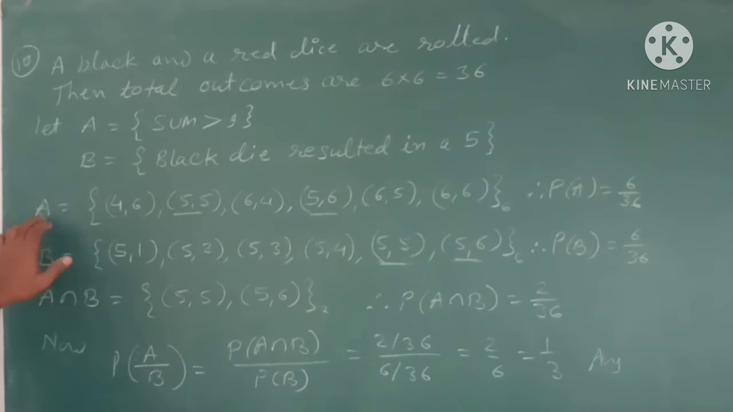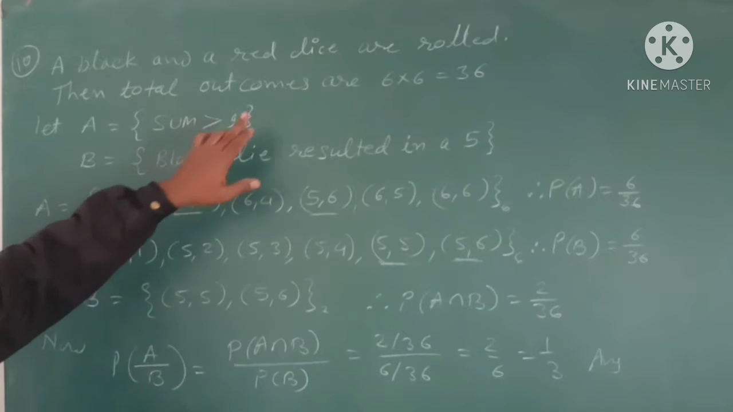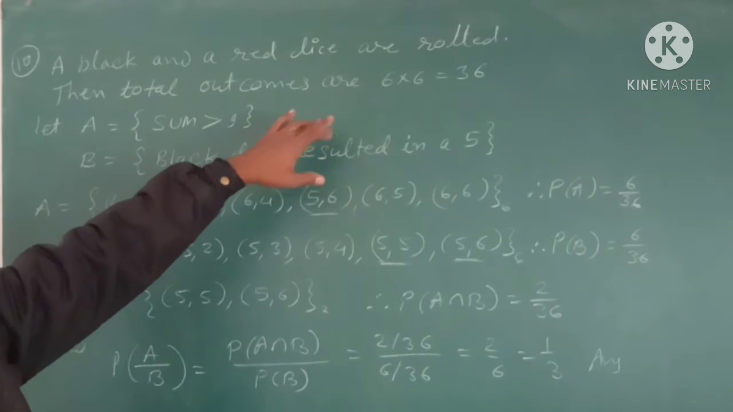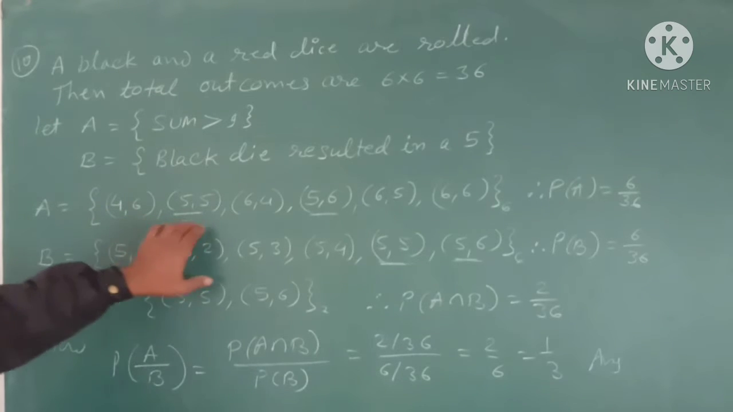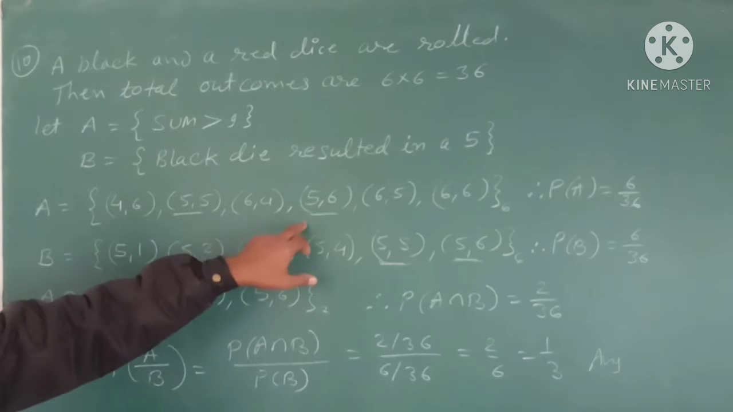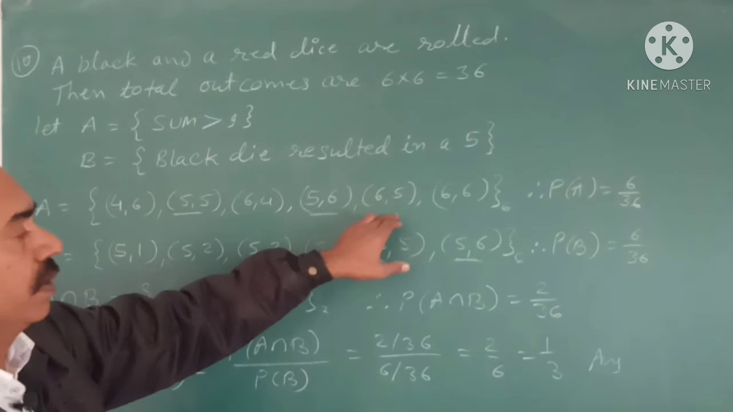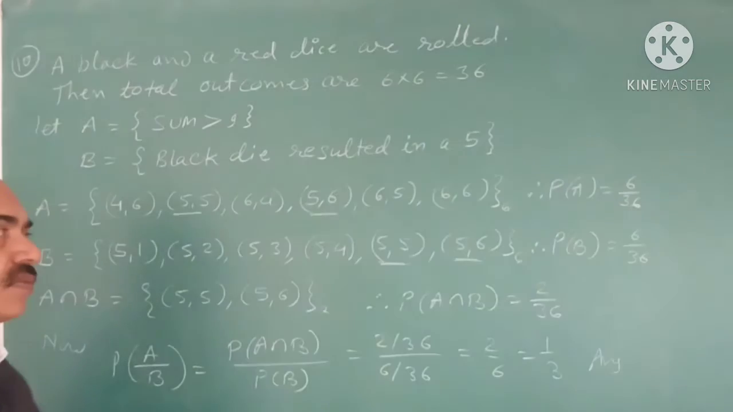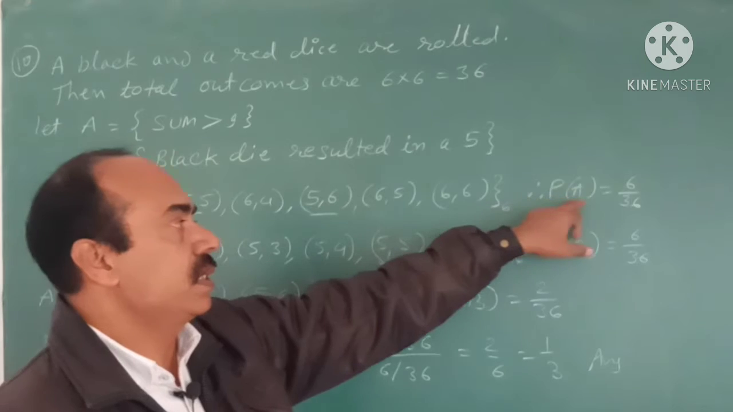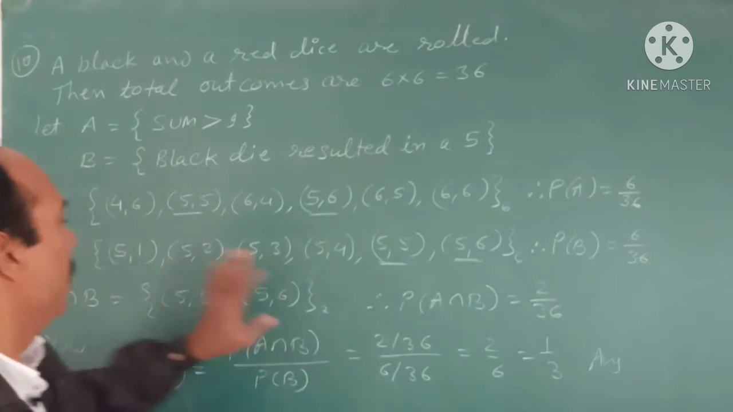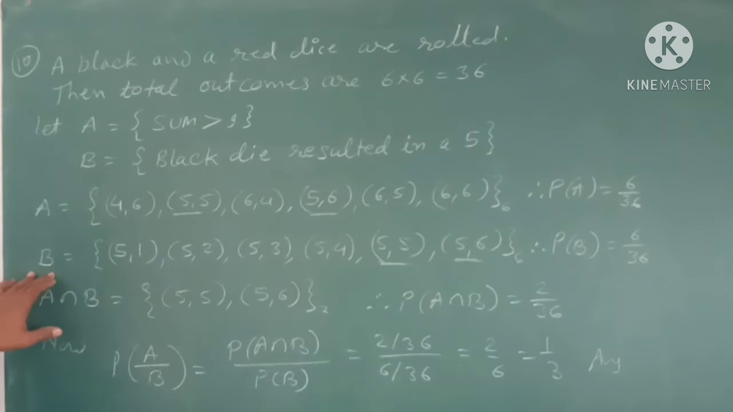So here set A, sum is greater than 9, it means either 10, 11 or 12, maximum 6 plus 6, that is 12. So first see 10: 4 6, 5 5 and 6 4. Now 11: 5 6 and 6 5, and last 6 6 which is 12. So these are total 6 outcomes. So probability of A, which is P(A), is 6 upon 36.